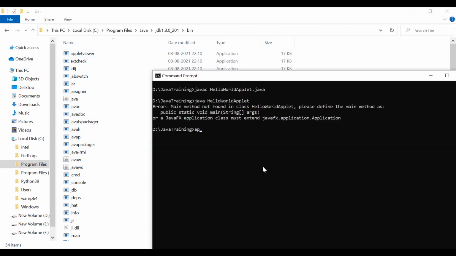So I'm using that applet viewer. Hello world applet I'm using.